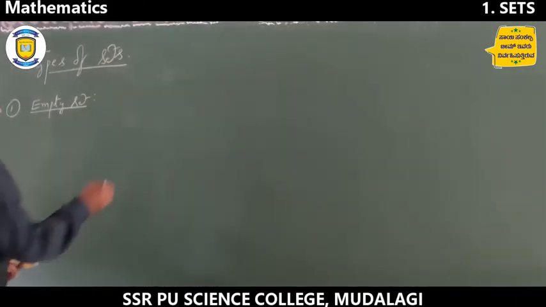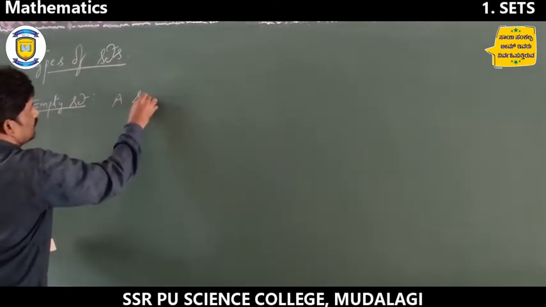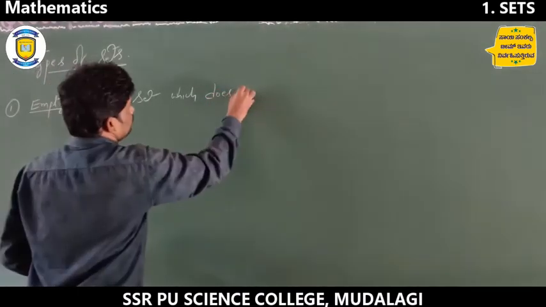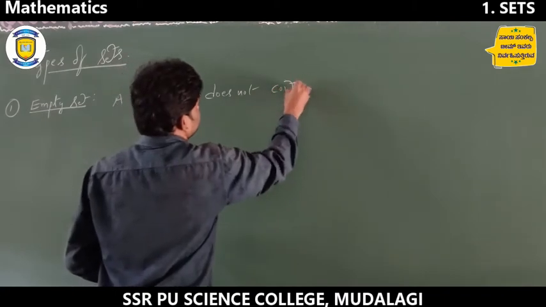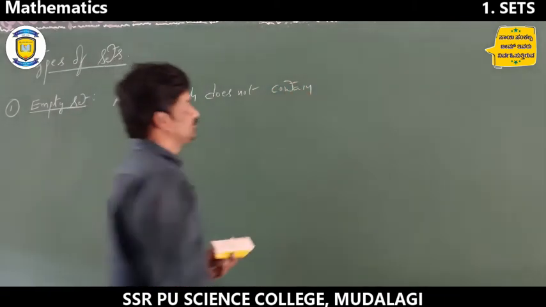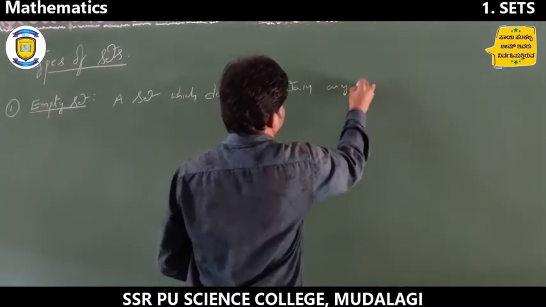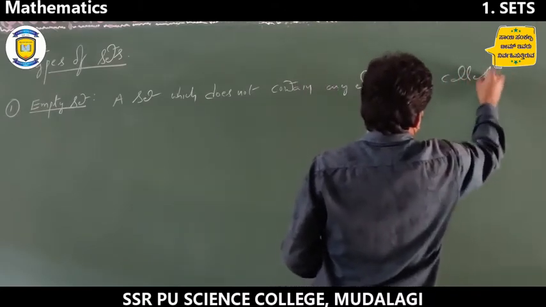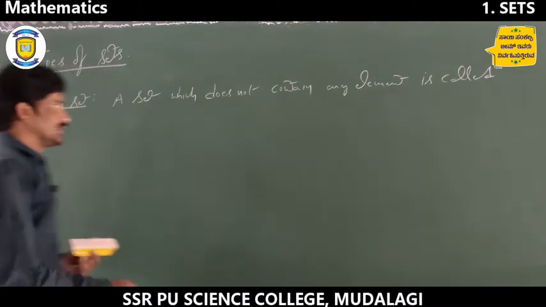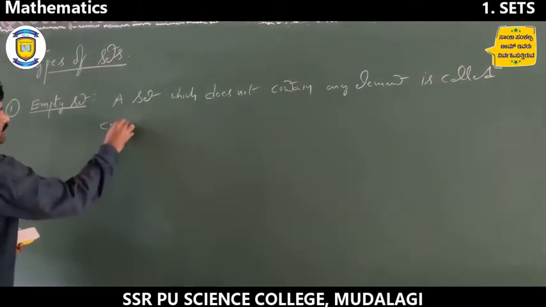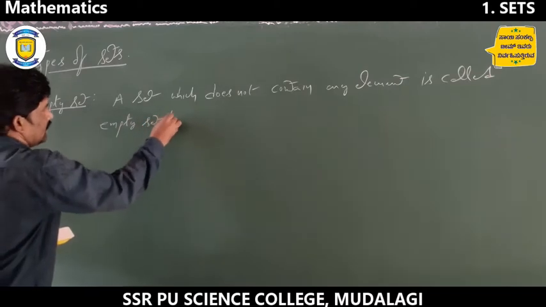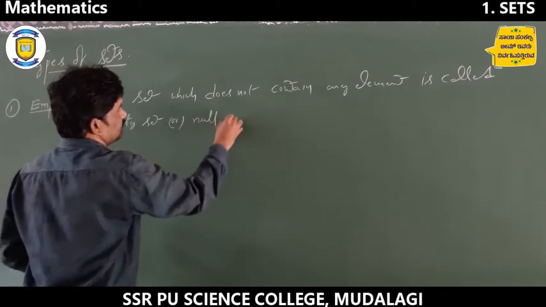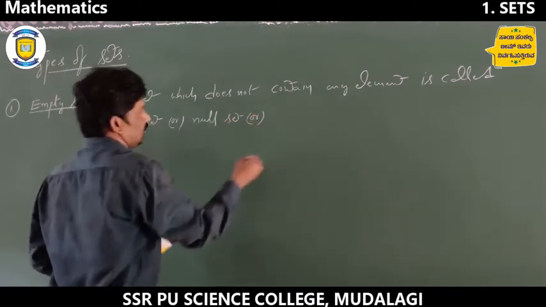So that is a set which does not contain any element is called empty set, or null set, or void set.